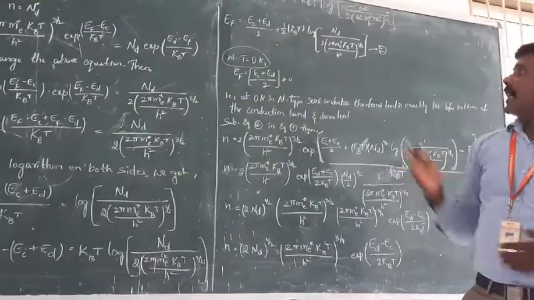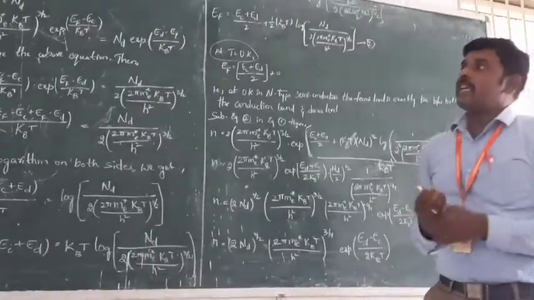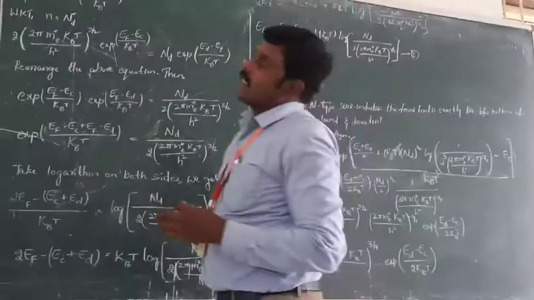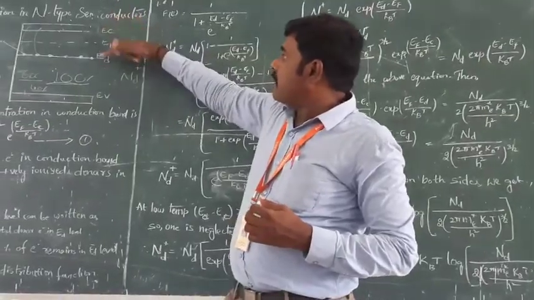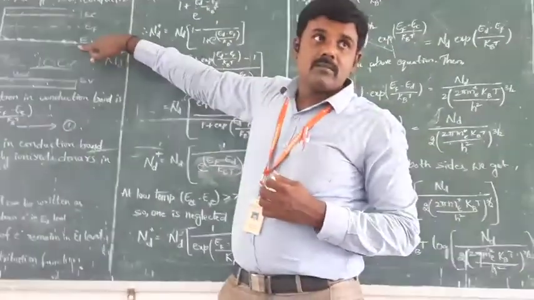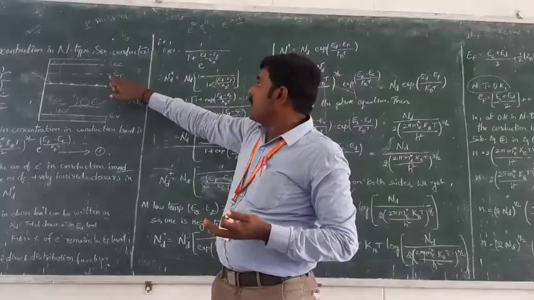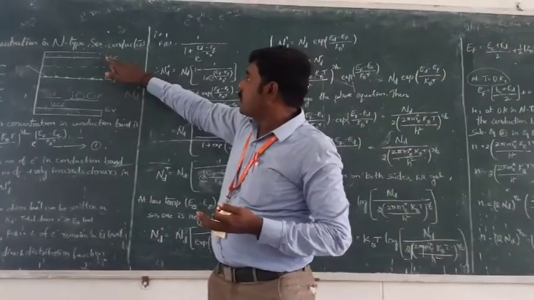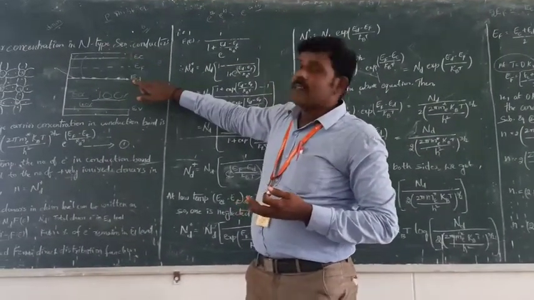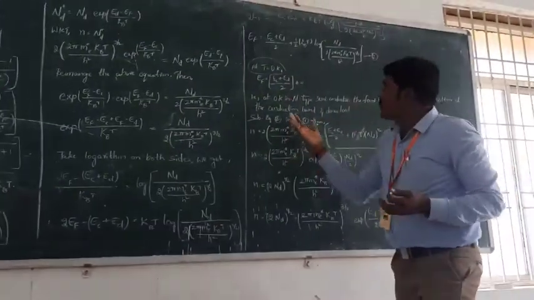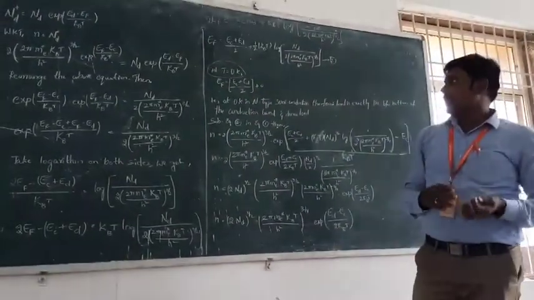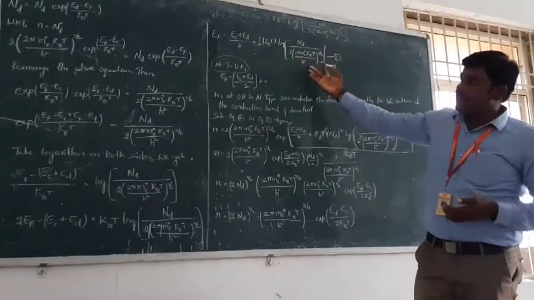That means at 0 Kelvin, the Fermi level lies exactly between the bottom of the conduction band and the donor level. Next, the Ef value, that means the Fermi level value, is substituted in equation 1.